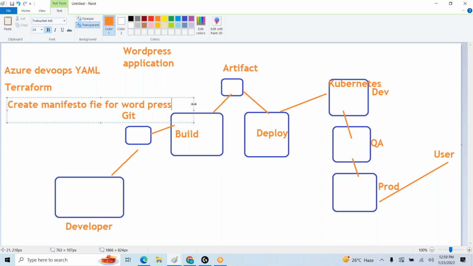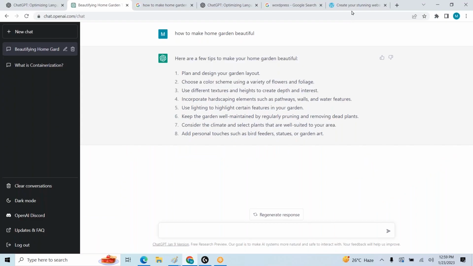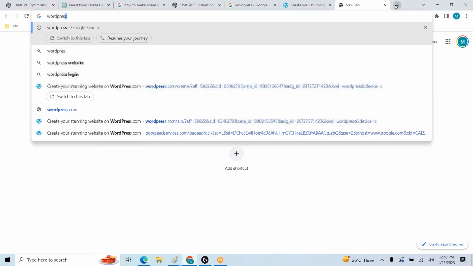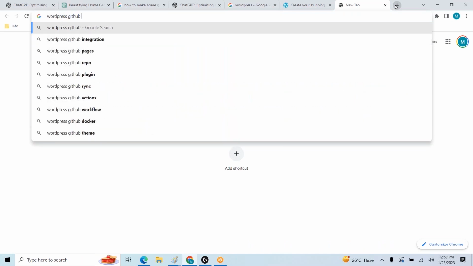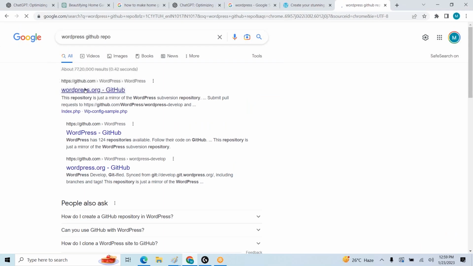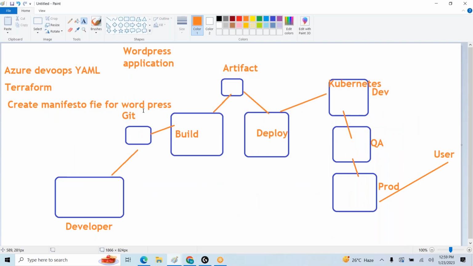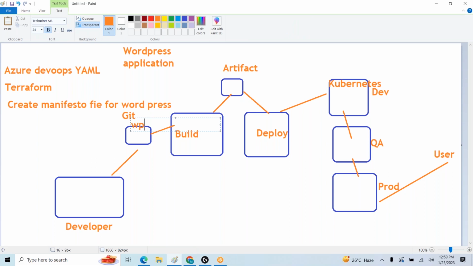What is the official WordPress repo? Let us take the official repo only, the WordPress GitHub repo. This is the WordPress repo.